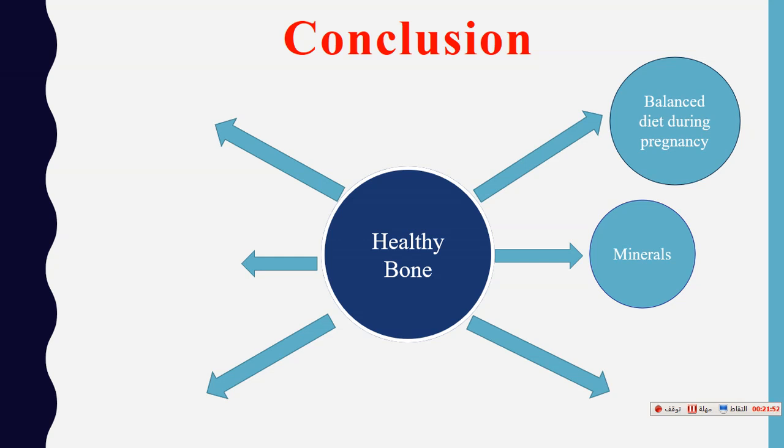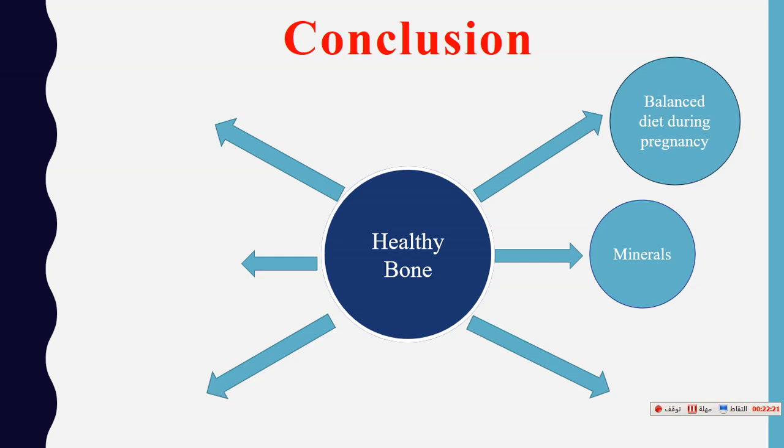Also vitamin K. Vitamin K is very important for coagulation. In addition to coagulation, it also helps the modification of osteocalcin. Osteocalcin, this protein, helps to bind calcium into bone. So it's a very important vitamin for bone health.